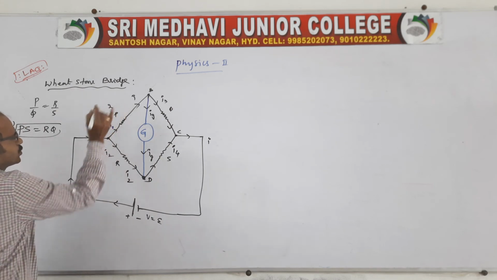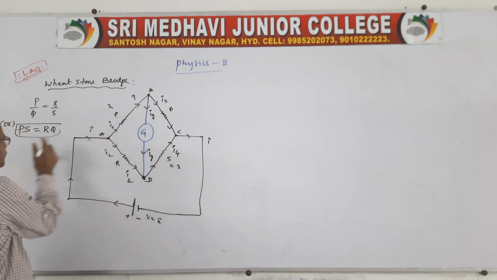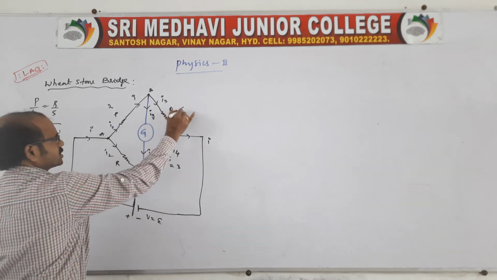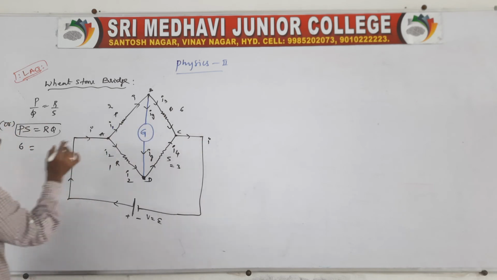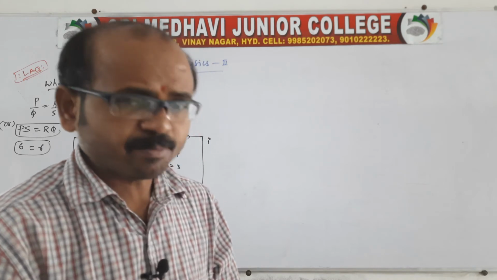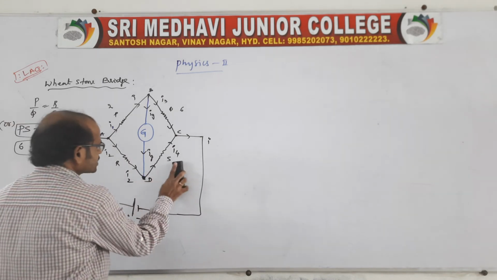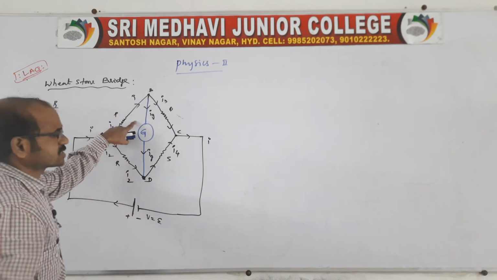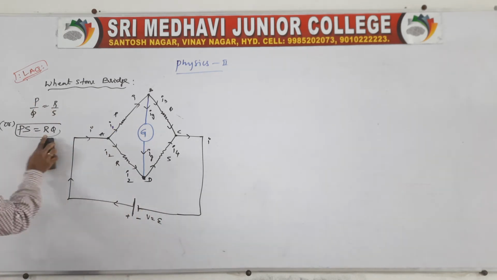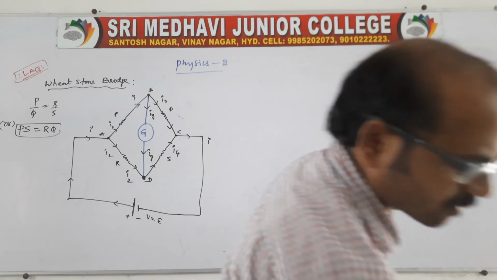Suppose I give you 2 ohm and 3 ohm. 2 times 3 is 6 if I take the product. If I take the product of these two also, we should get the same value. Suppose Q is 6 and the other is 1. 6 into 1 is 6. So it is balanced. If the bridge is balanced, then the current through the galvanometer is 0. Only when the balancing condition takes place, the current through the galvanometer is 0.